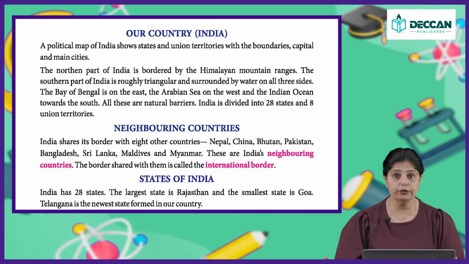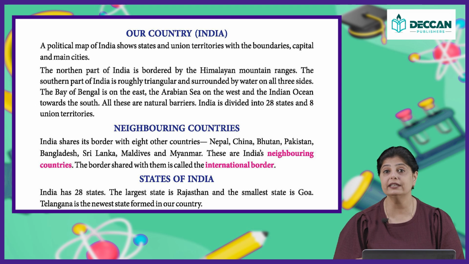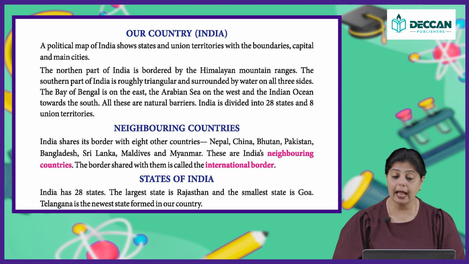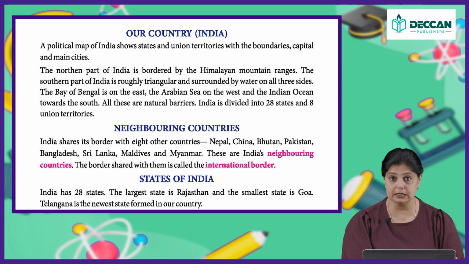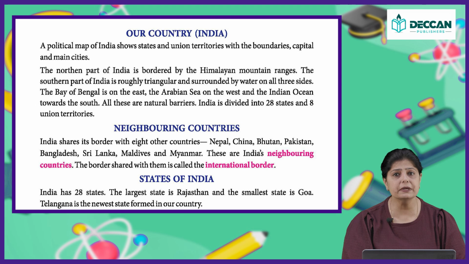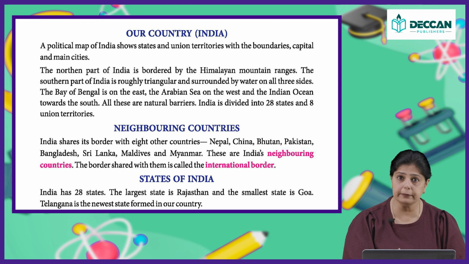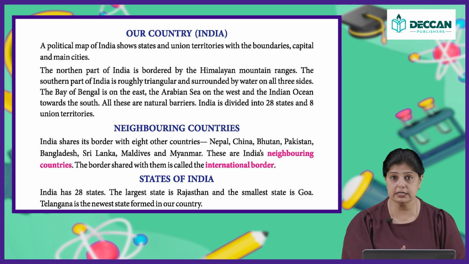So, our country is India. A political map of India shows states and union territories with boundaries, capitals and main cities. In our country, we have different states and these different states have different capitals also. So, they have one capital city, and apart from that we also have union territories. We have certain main cities of every state also. It can either be a business capital or the main hub city of that particular place, the metro city of that place.